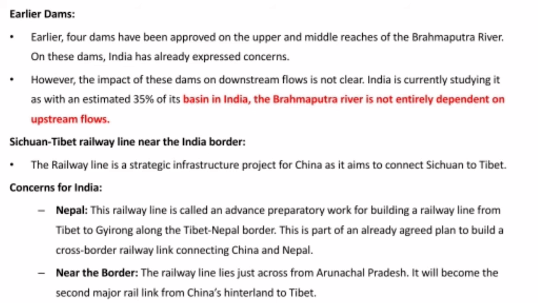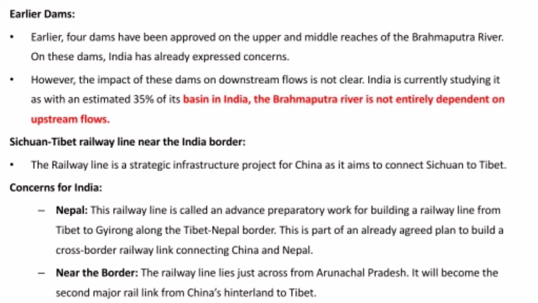So it can also affect the import and export process of India, because China's goods can enter into operation. In Nepal, this railway line is called an advanced preparatory work for building a railway line from Tibet to Gairang along the Tibet-Nepal border. This is part of an already agreed plan to build a cross-border railway link connecting China and Nepal. So they are going to connect China and Nepal through this railway line.